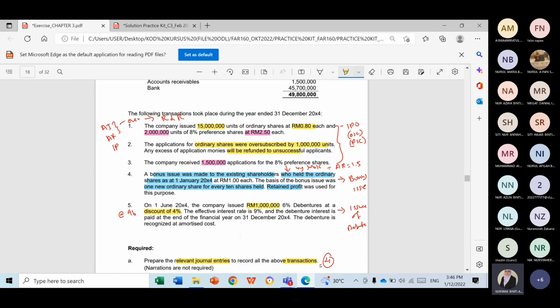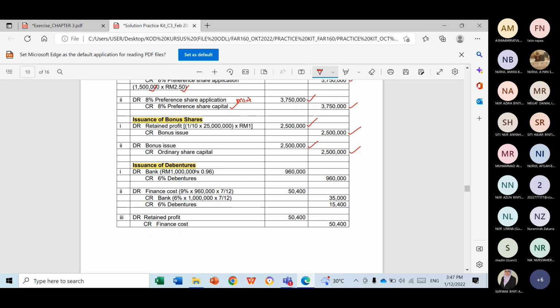Okay, next information is you need to know the nominal interest rate, that is 6%. And the effective interest rate 9%. And is there any issue cost? No issue cost. Okay, so we just have 4 pieces of information. 1, 2, 3, 4. No issue cost, so just straight away calculate the fair value. 1 million times 96%, so you will get 960,000. Debit bank, credit debenture.